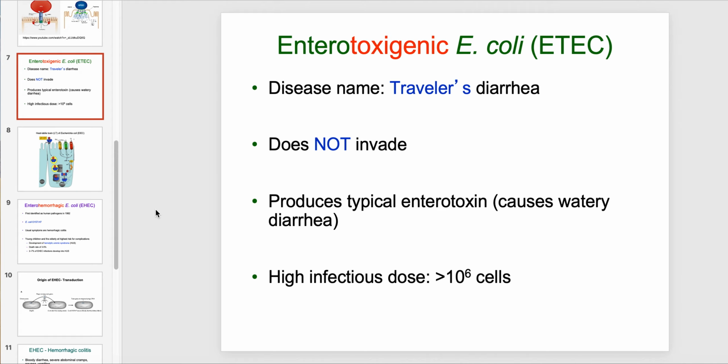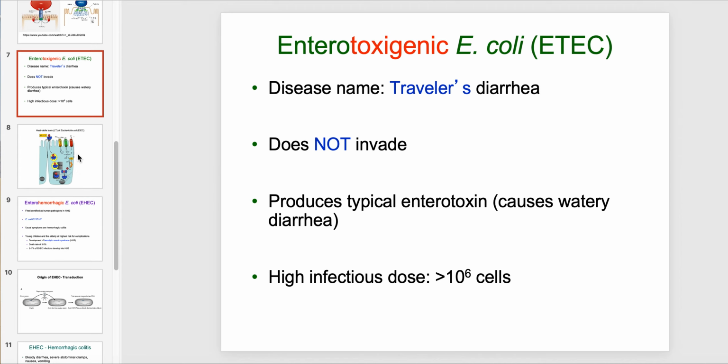EHEC is like cholera. It's also called traveler's diarrhea or Montezuma's revenge. If you've ever gone to some other country and gotten a nice case of watery diarrhea, odds are it's an EHEC strain. It doesn't invade the tissue, it just sits on top and produces a typical enterotoxin. Again, the infectious dose is usually pretty high because they don't survive well in the intestinal tract.